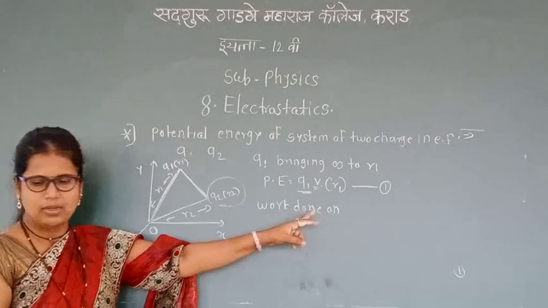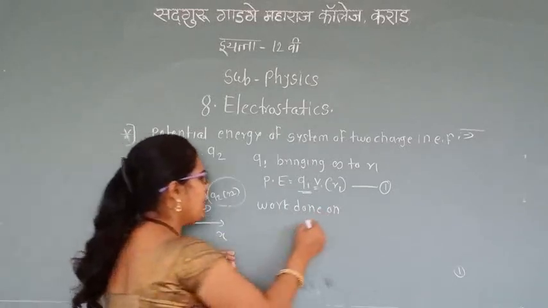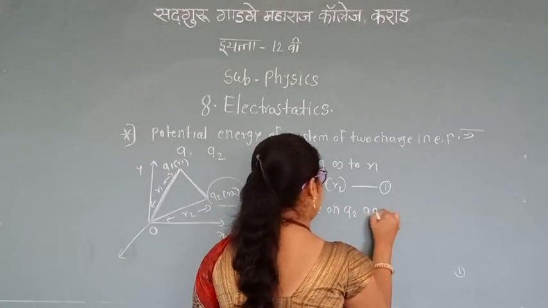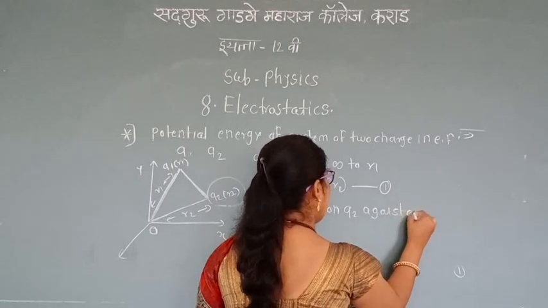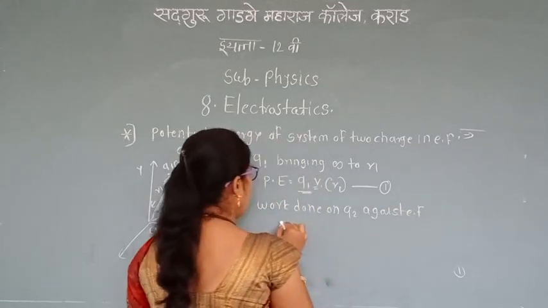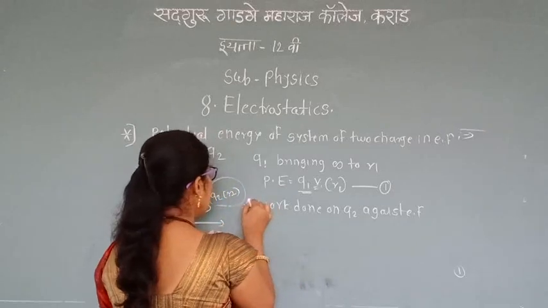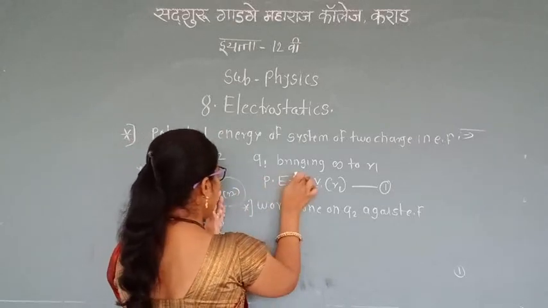Work is done on Q2 against the electric field. By applying the electric field, there are two kinds of work done: the work done in bringing the charges from infinity to here.